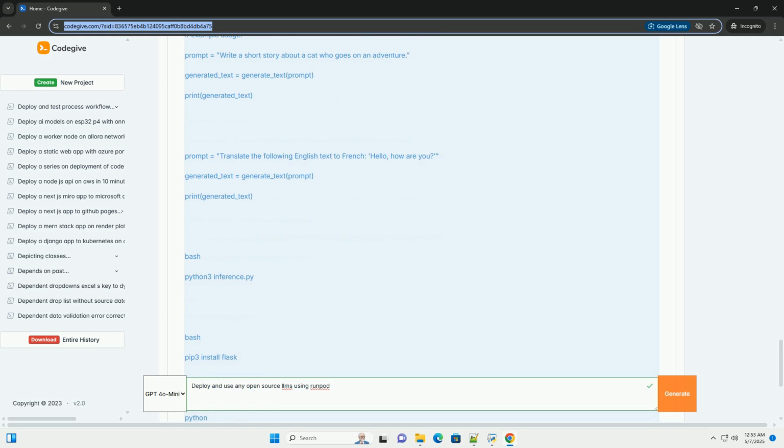3. Retrieve API key. Go to the API keys section in your Runpod dashboard. Generate a new API key. Treat this key like a password. Do not share it. Save the API key securely. You'll need it later.